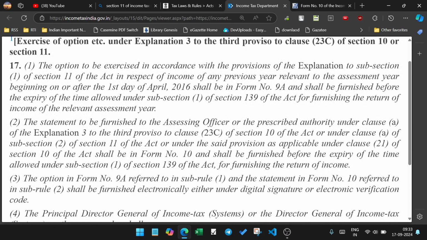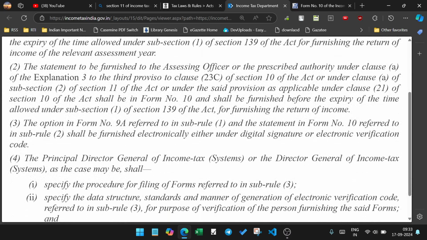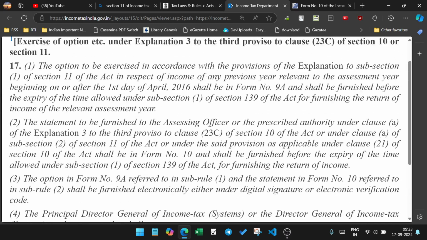The option to exercise in accordance with the provision of the explanations of Section 11 of the Act, in respect of the income of any of the previous year or the assessment year, beginning on and after the first of April 2023, the Form 9 shall be furnished before the expiry of the time allowed under Section 139(1) of the Act. The statement is furnished to the assessing officer or the prescribed authority.